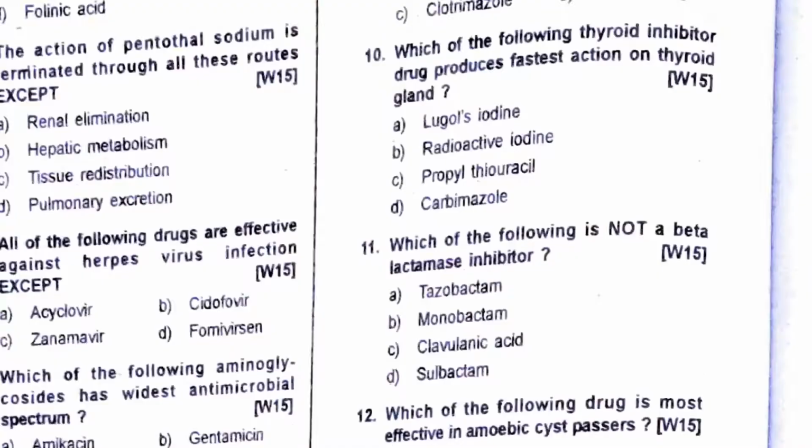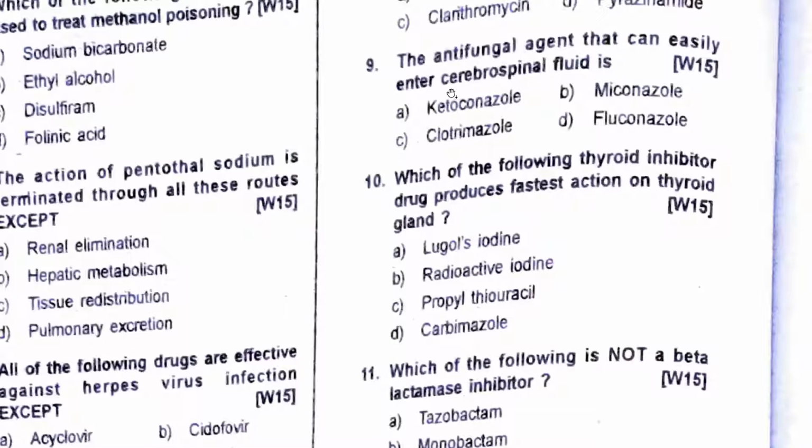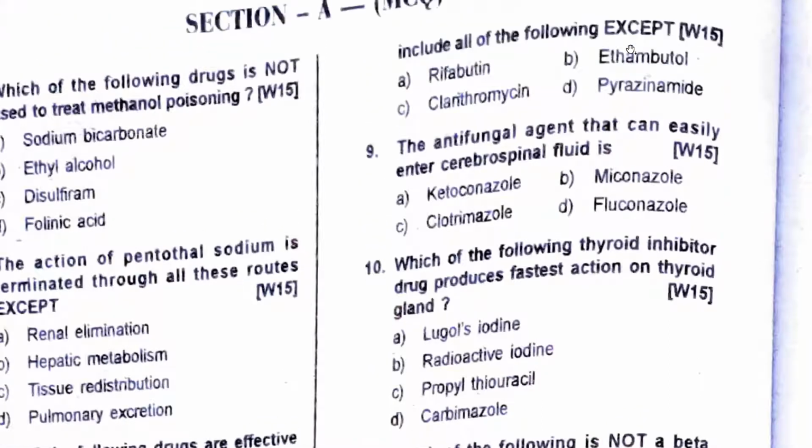Which of the following thyroid inhibitor drugs produces the fastest action on the thyroid? Fastest action is propylthiouracil, which is used in pregnancy. All of them relatively take time. Carbimazole also takes time, but the shortest and fastest action is propylthiouracil. Which antifungal can easily enter cerebrospinal fluid? Remember, there is no other way of remembering it or mugging it up. The answer is fluconazole.